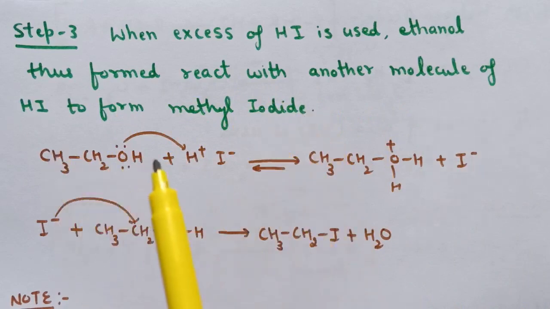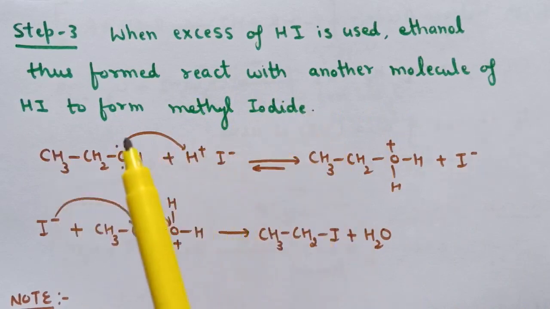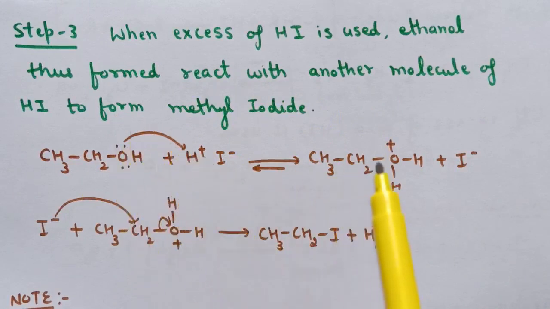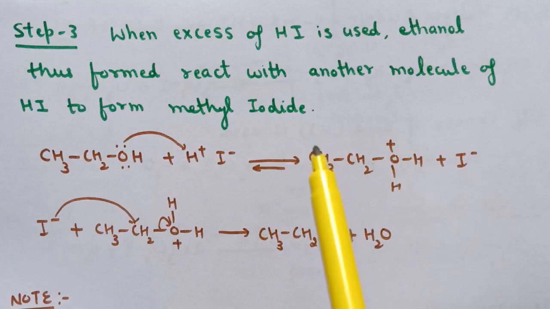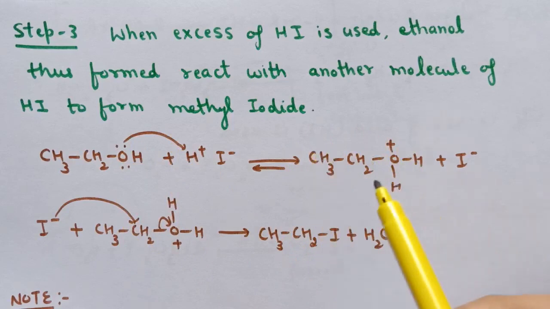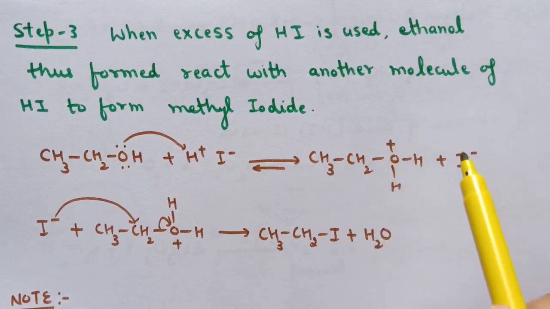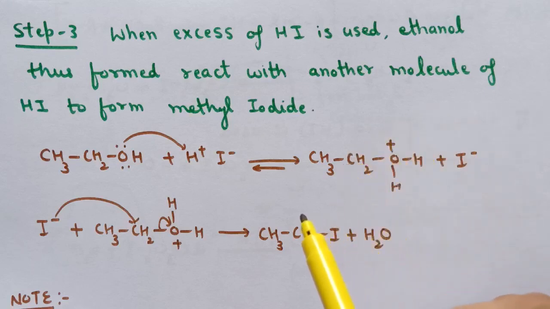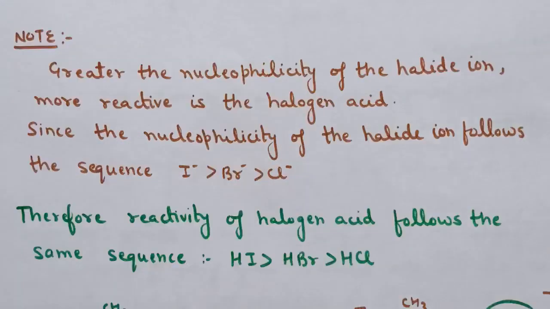So here again this ethanol reacts with HI, the lone pair of electrons present on oxygen attacks on this H+, and here protonated alcohol forms. Now this I- again attacks on this carbon atom, and here we are getting ethyl iodide plus water. So this is the mechanism of this reaction.